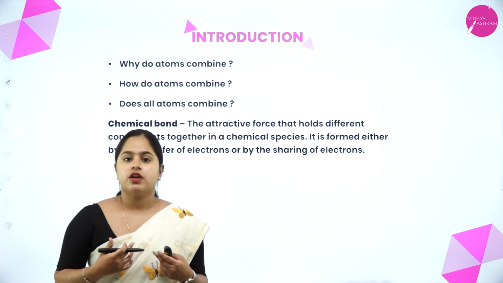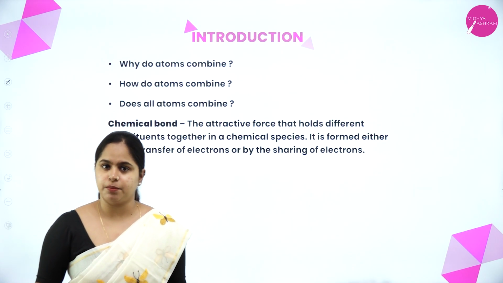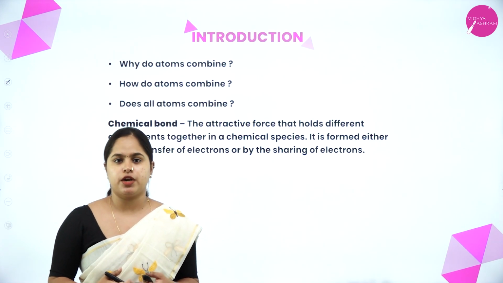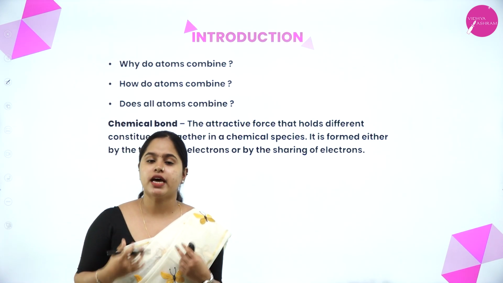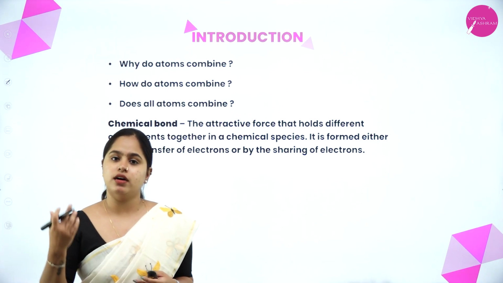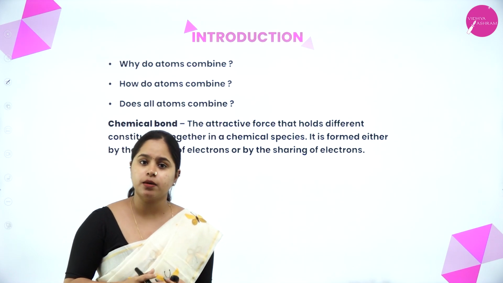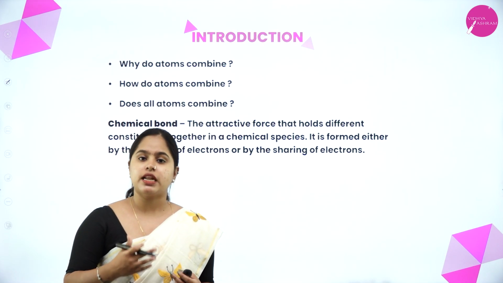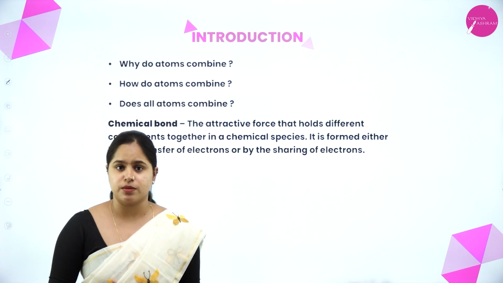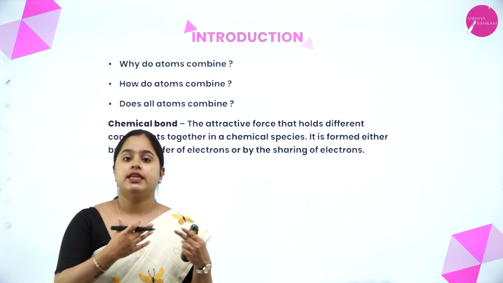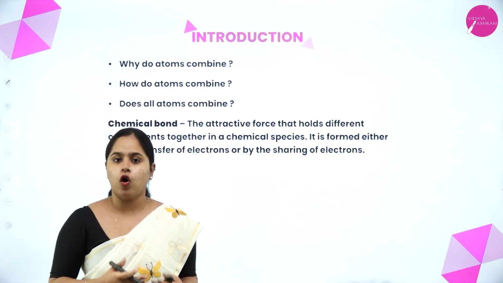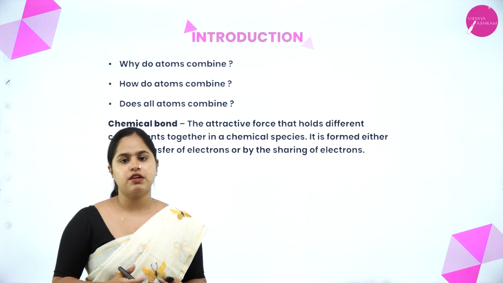Right, so we know what matter is made of. Let us begin with the basics itself, right? So what is matter made of? We know that matter is made of tiny particles which are called atoms, right? In the early times, it was told that the atom is not divisible. Then after many discoveries, it was found out that the atom is divisible and it consists of electrons, protons and neutrons, right? Regarding all this, we discussed in the previous chapter.